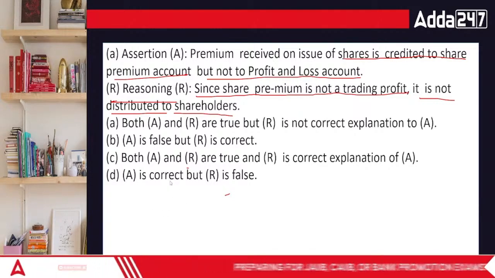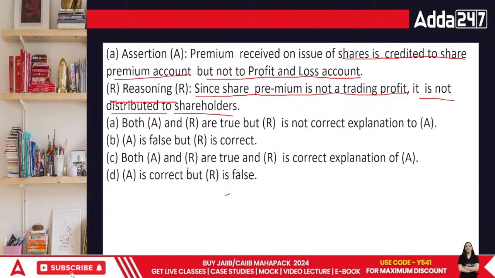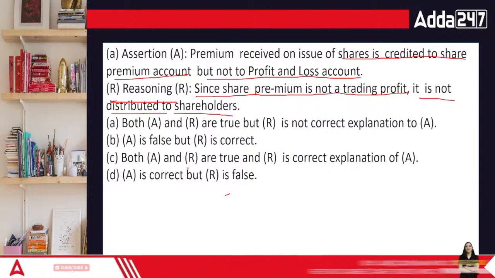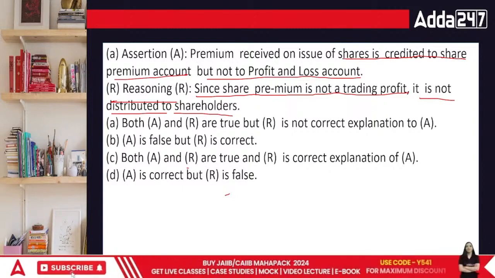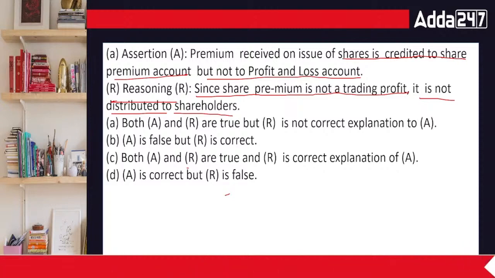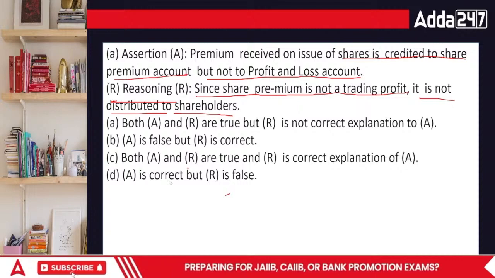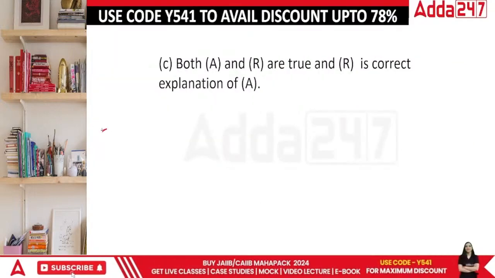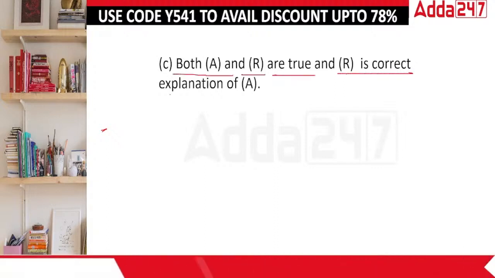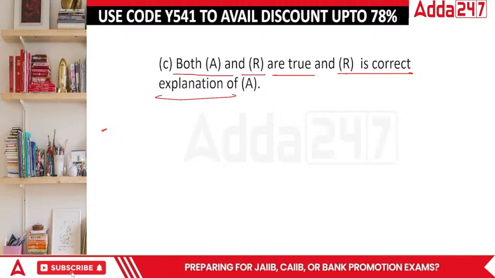What is true? Assertion or reasoning? Then we have, but it is not correct explanation of A. A is false, but R is correct. Both A and R are true, and R is the correct explanation of A. Or A is correct, but R is false. When we talk about assertion and reasoning, these kind of questions can be asked in the examination. In this case, both assertion and reasoning are true, and R is the correct explanation as well. Okay?